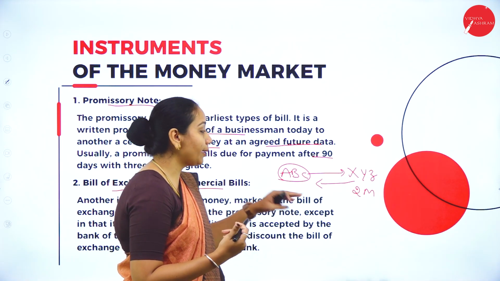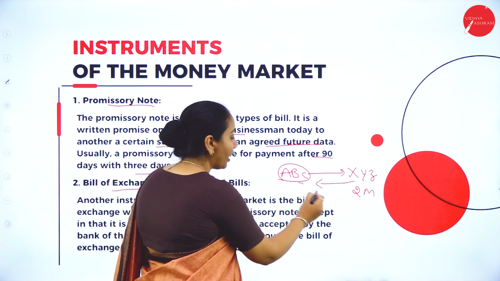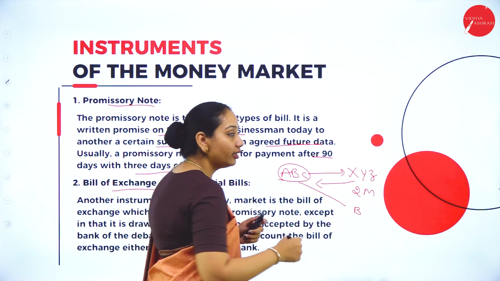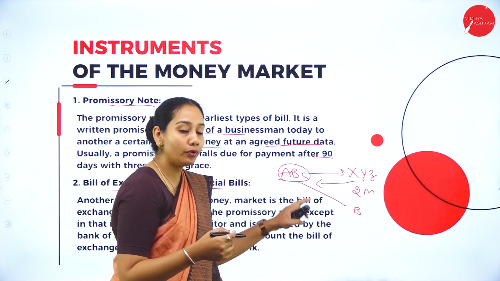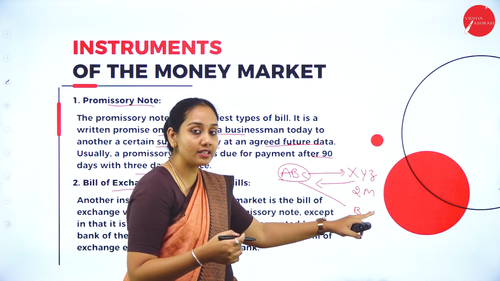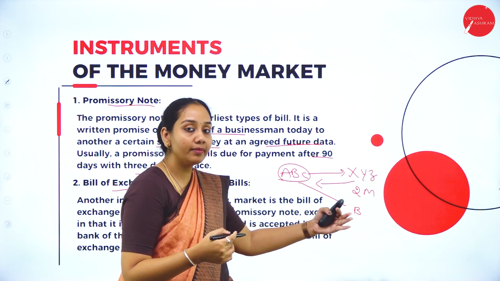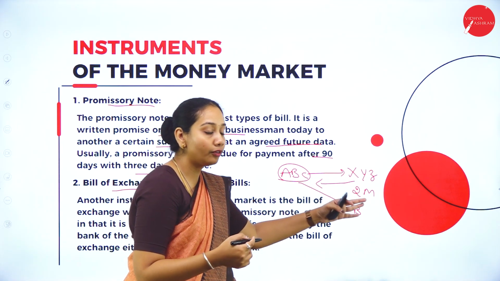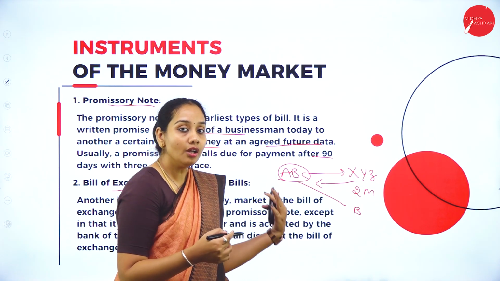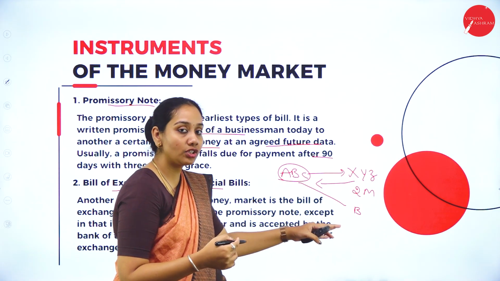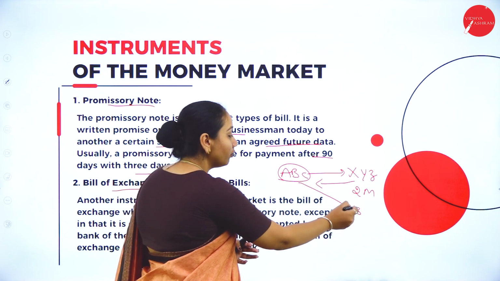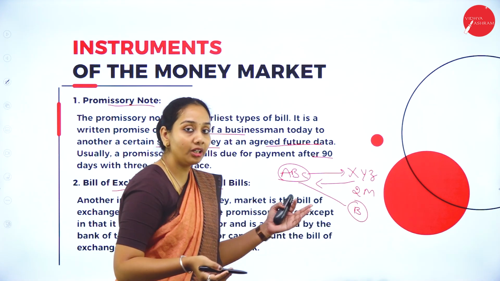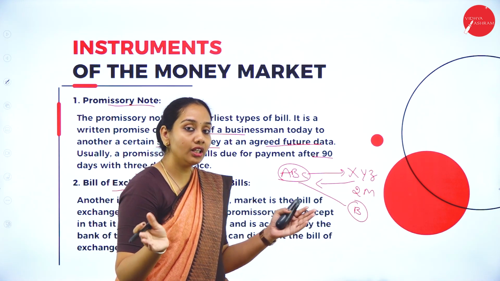So now ABC will go to the bank and request that they are supposed to get so much money from XYZ company, so please give them some amount on behalf of XYZ. This is the concept of bills of exchange. So the bank will take the details from ABC, and they usually come to a contract.